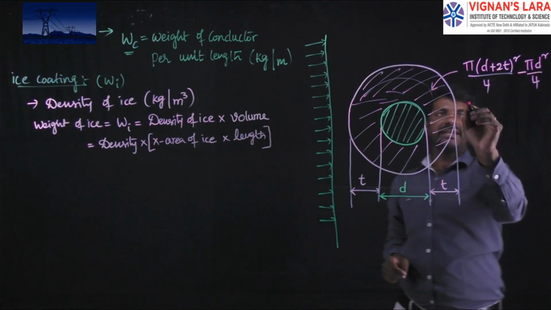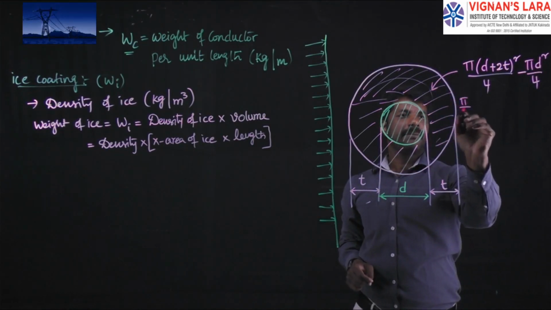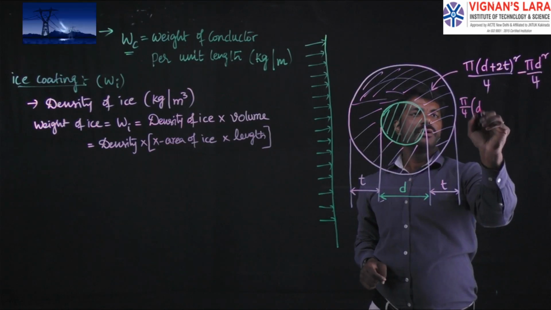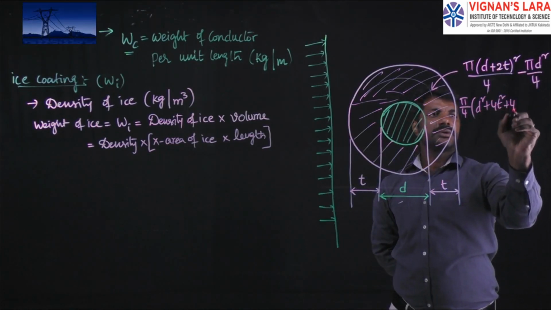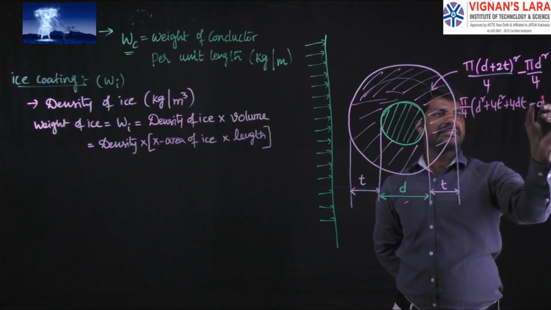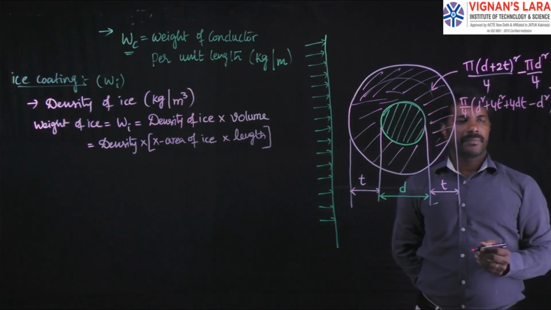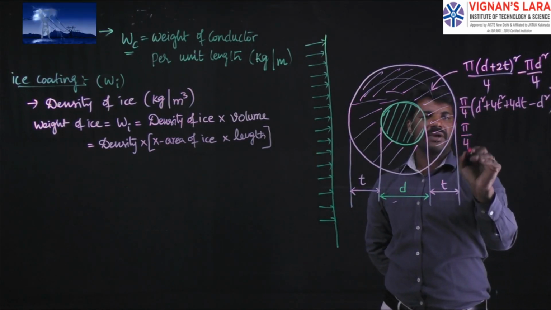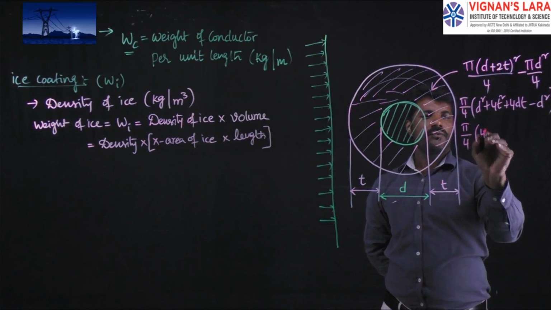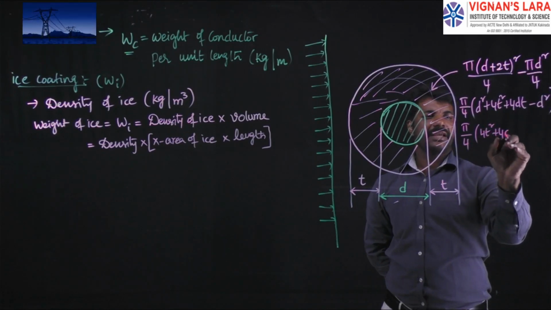So simplify it. Then I can write this as pi by 4 into, expanding that, a square plus b square plus 2ab minus d square. Okay, so the d square minus d square get cancelled and its value is pi by 4 into 4t square plus 4dt.